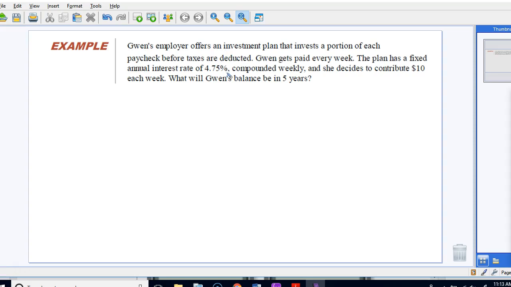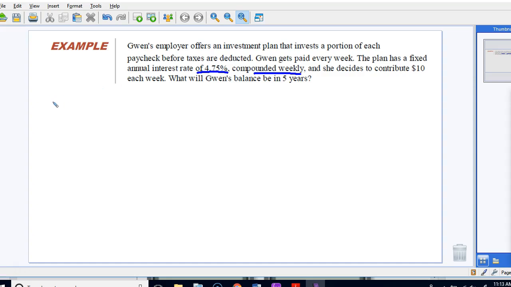Okay, so we know this is the percent that she's getting. We know it's a percent increase because it's an interest rate. We know that the plan gives her this, and it's compounded weekly, so we need to figure that out, and she decides to contribute $10 each week. First, we know that she doesn't have any money at her first paycheck, right? So she doesn't start off by getting this 4.75% compounded weekly, so she doesn't really have anything. We have to wait till she contributes $10, and then after she contributes $10, she's going to get that interest off of that.